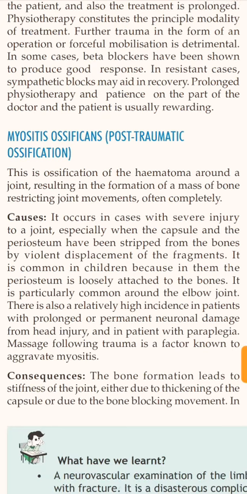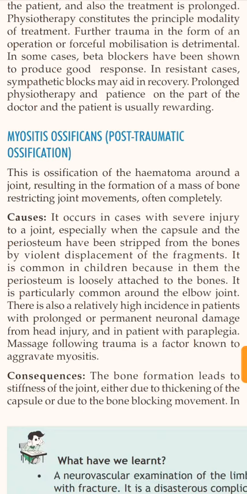Myositis ossificans, post-traumatic ossification, is ossification of the hematoma around the joint. Ossification of the hematoma around the joint is known as myositis ossificans. It results in the formation of a mass of bone, restricting joint movement. In short, the joint movement is reduced.